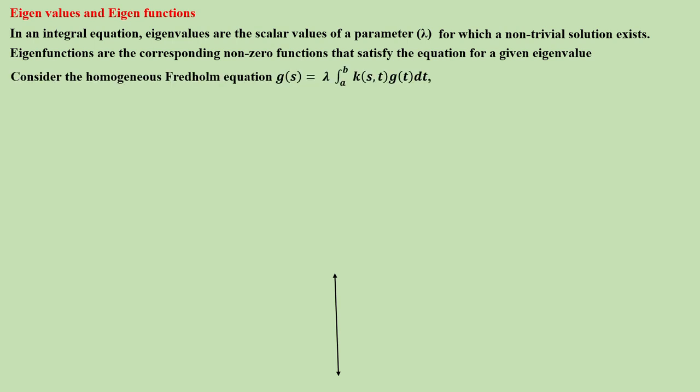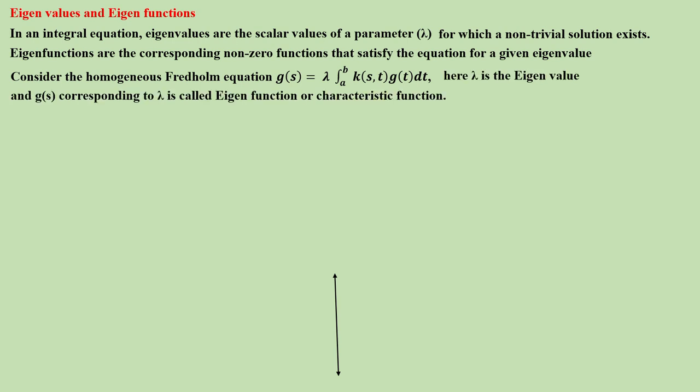Consider the homogeneous Fredholm equation g(s) equal to lambda integral a to b K(s,t) g(t) dt. Here lambda is the eigenvalue. Suppose you put lambda equal to some value, then you will get g(s). Then g(s) corresponding to that lambda is called the eigenfunction or characteristic function with respect to that lambda.